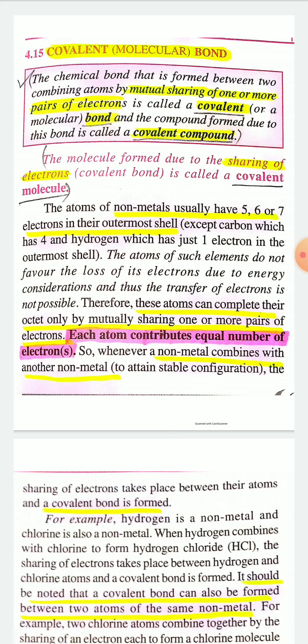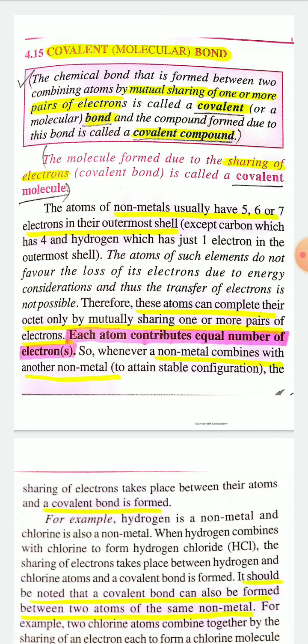But covalent bond is formed by mutual sharing of one or more pairs of electrons. In case of covalent bond formation, there is no transfer of electrons. Here, mutual sharing of one or more electrons occurs. Thus, the chemical bond which is formed between two combining atoms by mutual sharing of one or more pairs of electrons is called covalent or molecular bond.